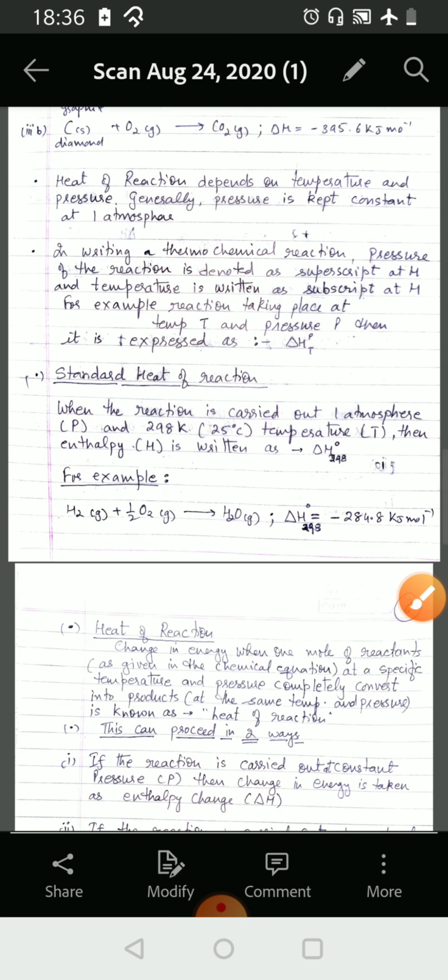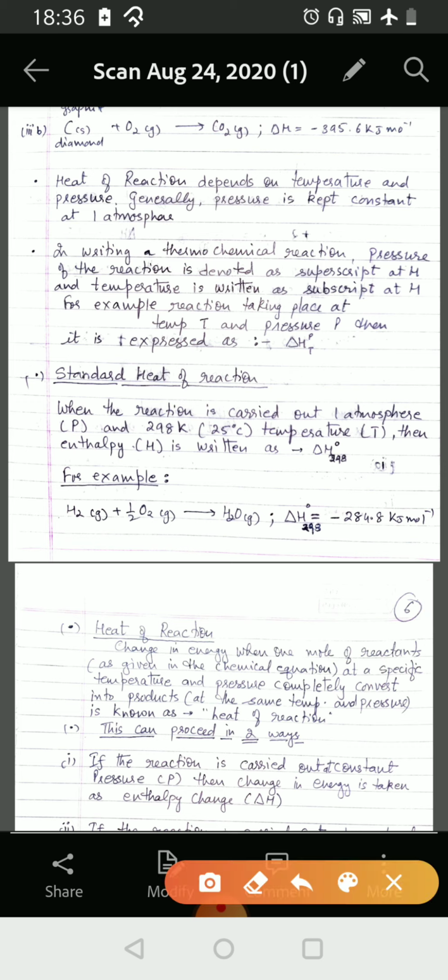Heat of reaction depends on temperature and pressure. Generally, pressure is kept constant at 1 atmosphere. In writing a thermochemical reaction, the pressure of the reaction is denoted as a superscript and temperature is written as a subscript. For example, if the reaction is taking place at temperature T and pressure P, then it is expressed as delta H with superscript P and subscript T.